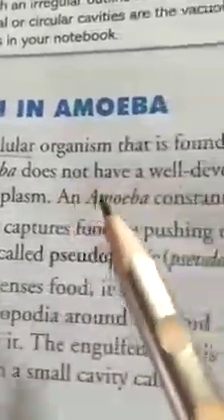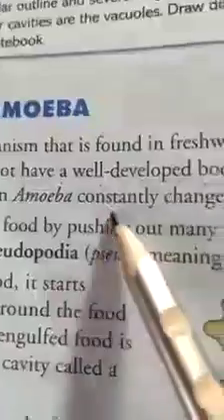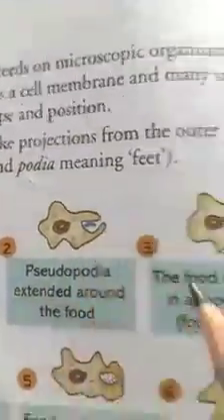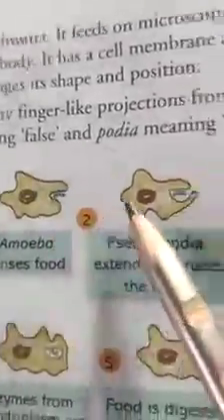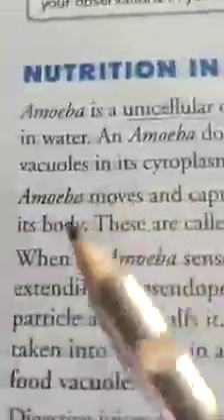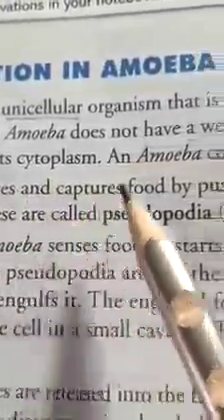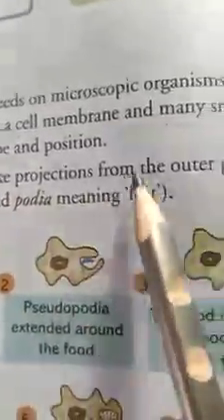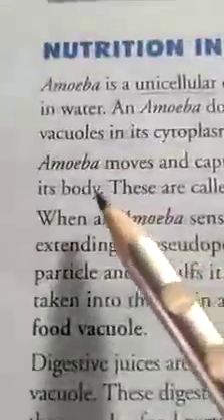Amoeba constantly changes its shape. Dear students, in first, second and third, you can see that amoeba changes its shape and position. Amoeba moves and captures food by pushing out many finger-like projections from the outer part of its body.